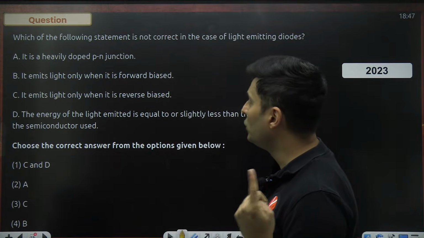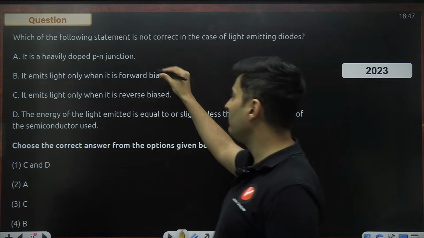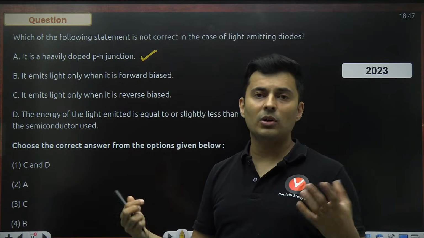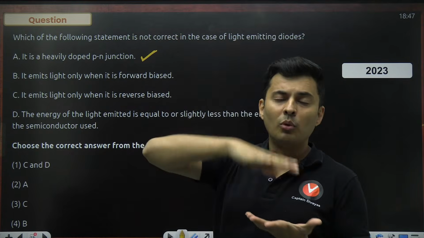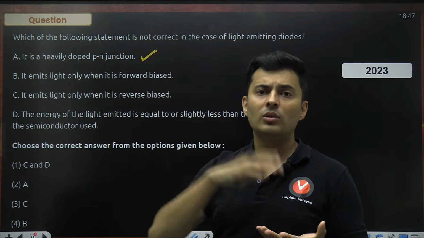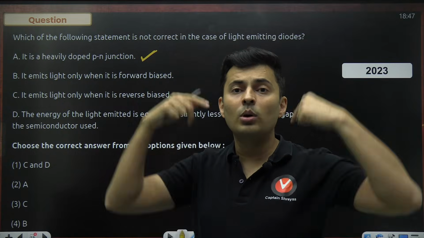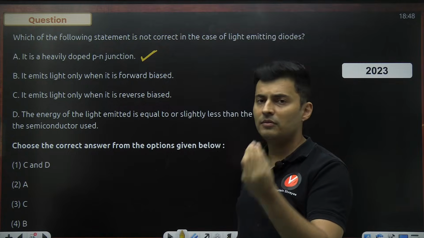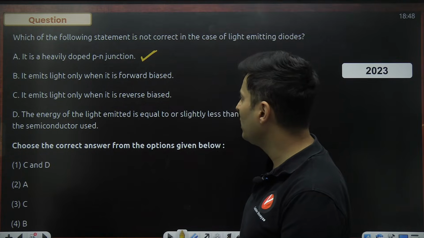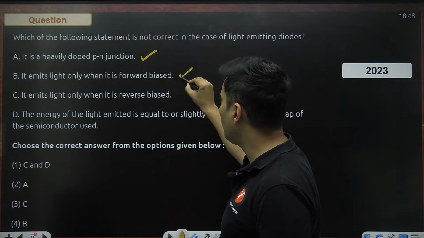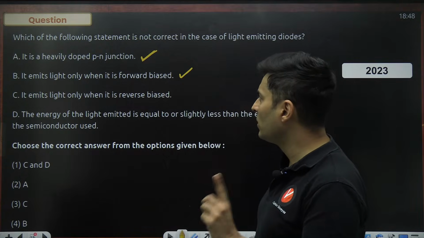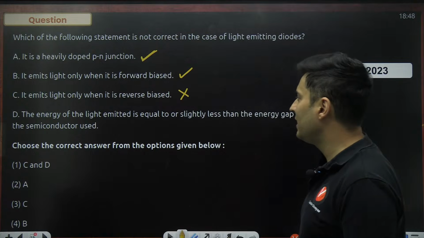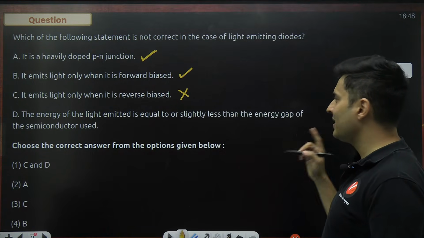Is it heavily doped? Which is not correct. Yes, it is heavily doped because you want a lot of free electrons and holes to be there, so that the more the electrons jump into the holes, that will emit more photons, more light, and the LED's light will be clearly visible. It emits light only when it is forward bias. This is obviously correct. It emits light only when it is in reverse bias. This is obviously wrong.